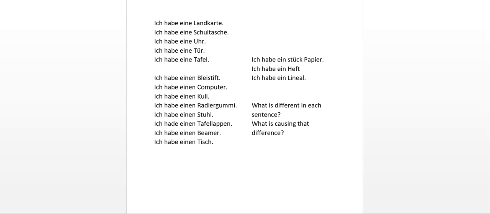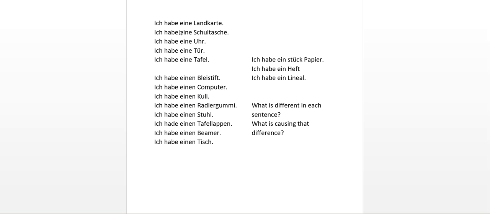And then see if you can find a similarity among the rest of the sentence, among the other words, in that each group. See if you can figure out why. So pause this now. Alright, so here is the big difference I was hoping you noticed, right? Eine in this category, it's just ein in this category. Over here, it's einen.